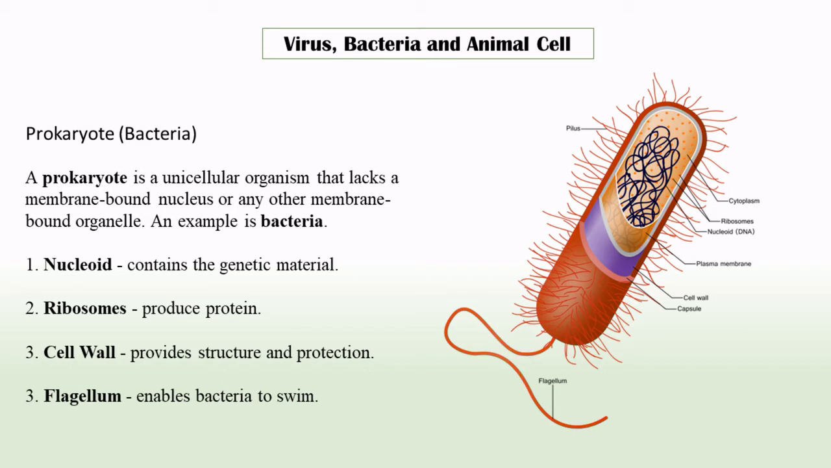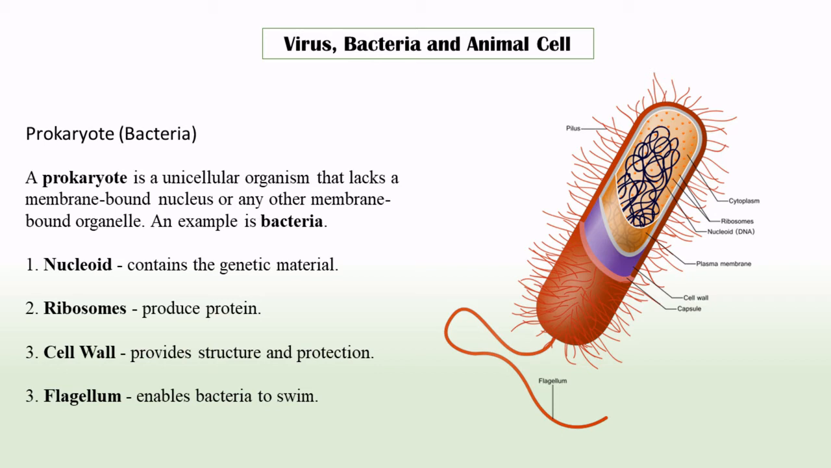Good. Let's review some of the organelles of prokaryote. The prokaryote has a nucleoid. Please note that this is not a nucleus, it's a nucleoid because it's different. It is not surrounded by a membrane. Alright, so the nucleoid contains the genetic material. Then we have ribosomes again. This is the similarity between bacteria and animal cell, between prokaryote and eukaryote. The ribosomes, they produce protein.